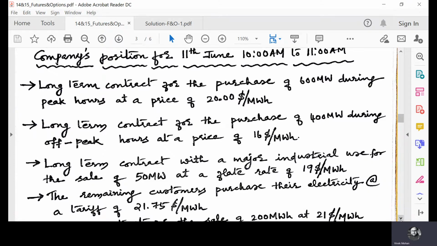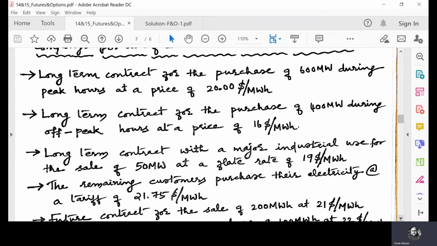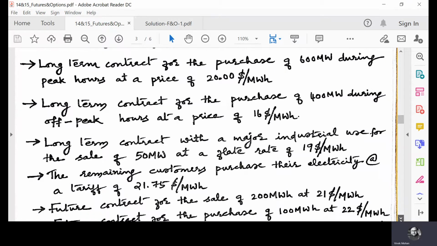Now, the second contract is a long-term contract for the purchase of 400 megawatts during off-peak hours at a price of $16 per megawatt hour. Then the third one, a long-term contract with a major industrial user for the sale of 50 megawatts at a flat rate of $19 per megawatt hour. Then the remaining customers purchase their electricity at a tariff of $21.75 per megawatt hour.